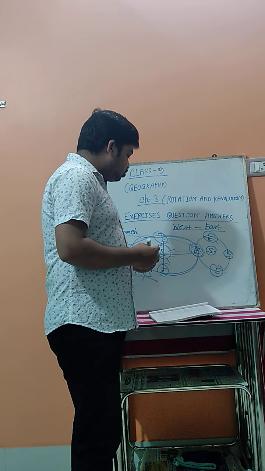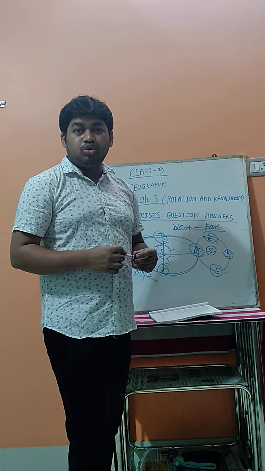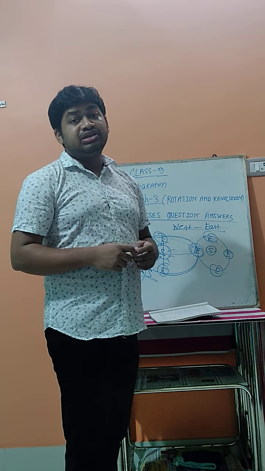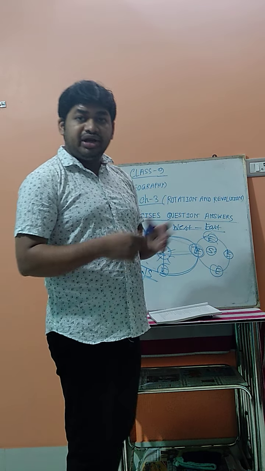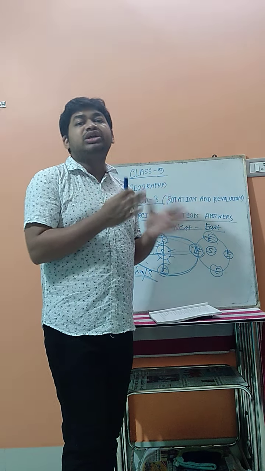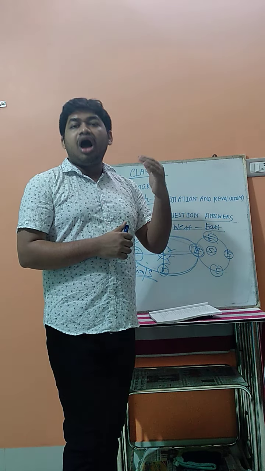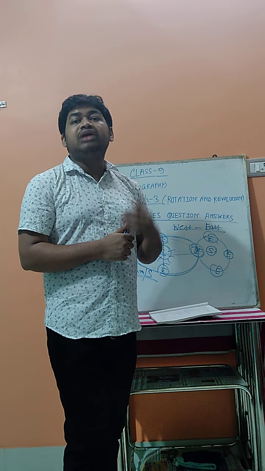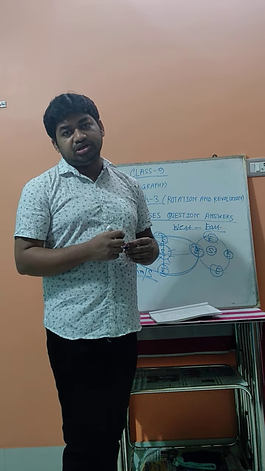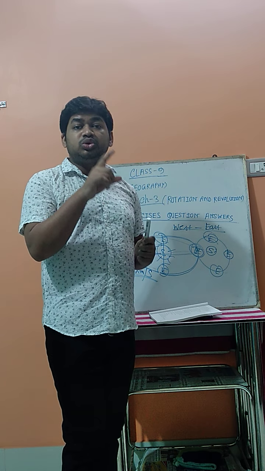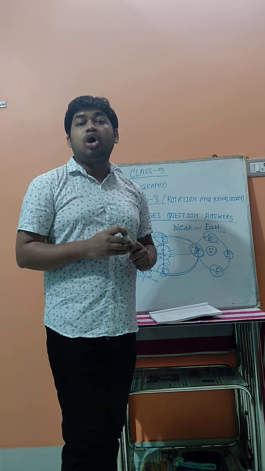Now the next one is: give two features of the earth's rotation. What are the two features? What is the first one? Due to the earth's rotation, the earth always rotates from the west to east direction. And what is the other feature? The earth's speed due to rotation is not equal.